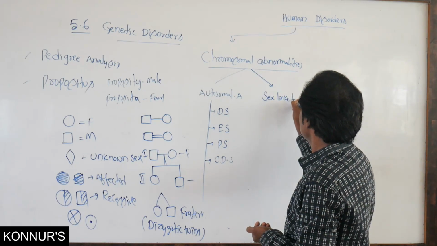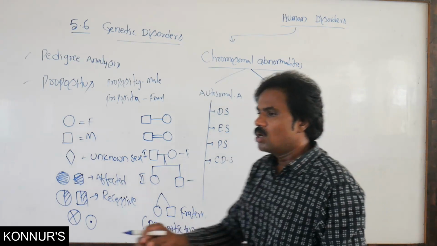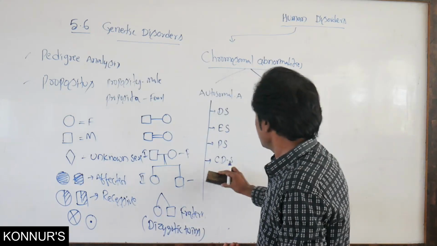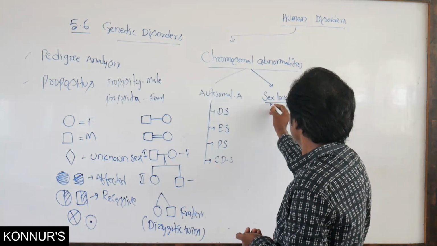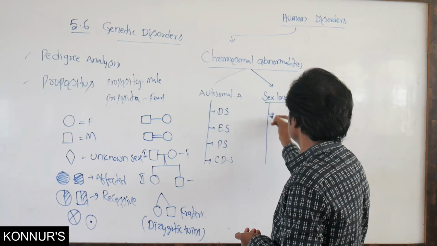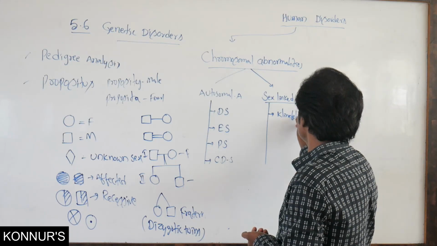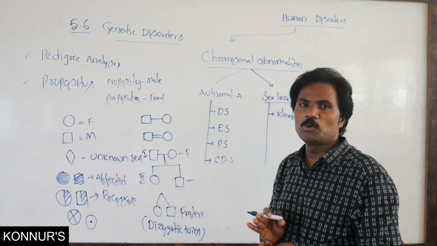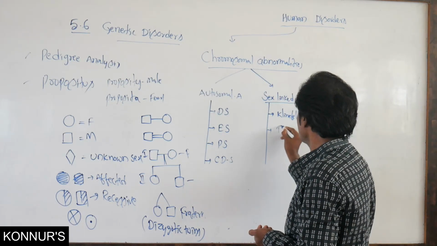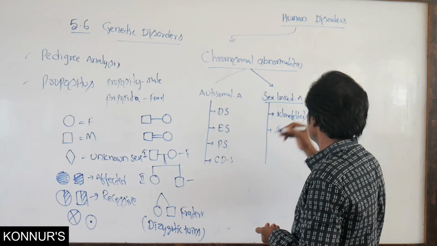Then the sex-linked abnormalities. What are the sex-linked abnormalities present? Klinefelter syndrome, then Turner's syndrome.